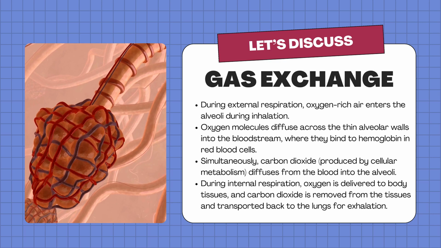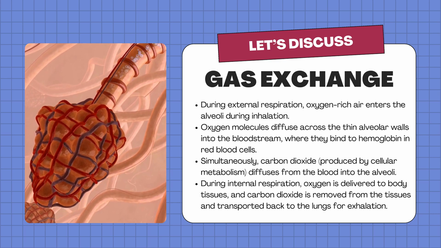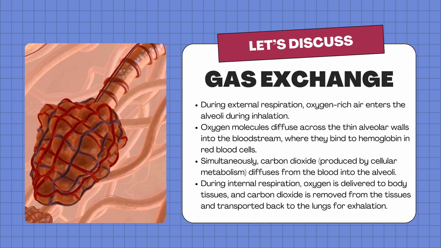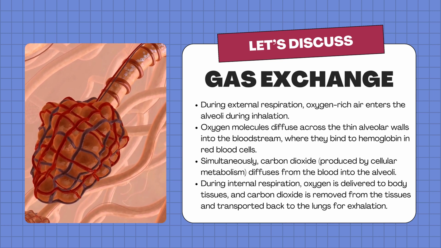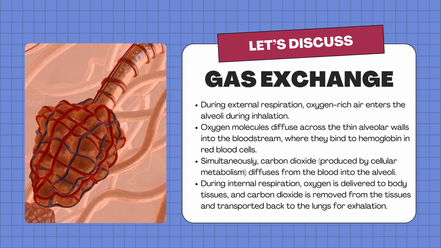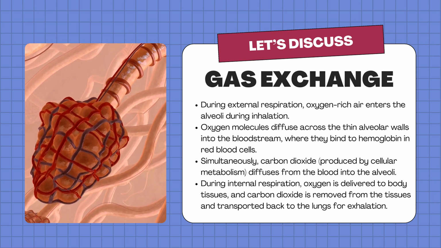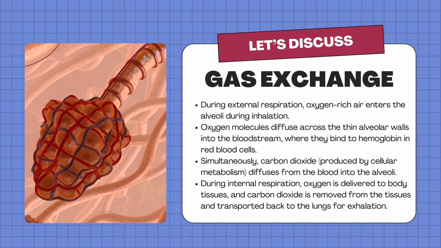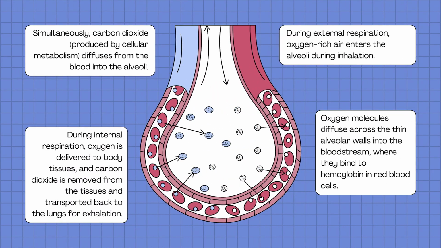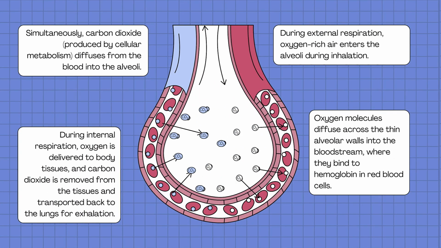So, how does the gas exchange work? During external respiration, oxygen-rich air enters the alveoli during inhalation. Oxygen molecules diffuse across the thin alveolar walls into the bloodstream, where they bind to hemoglobin in the red blood cell. Simultaneously, carbon dioxide produced by cellular metabolism diffuses from the blood into the alveoli. During internal respiration, oxygen is delivered to body tissue, and carbon dioxide is removed from the tissue and transferred back to the lungs for exhalation.